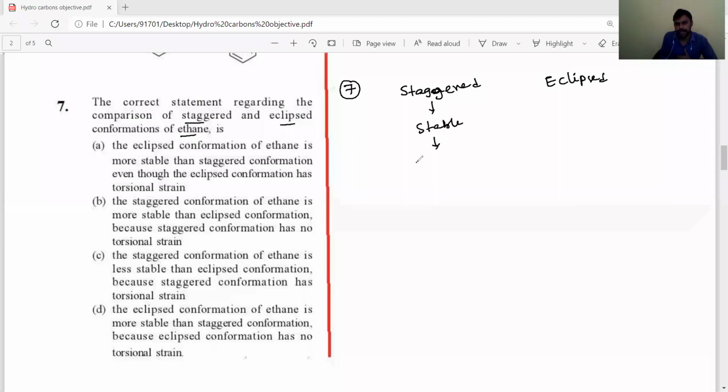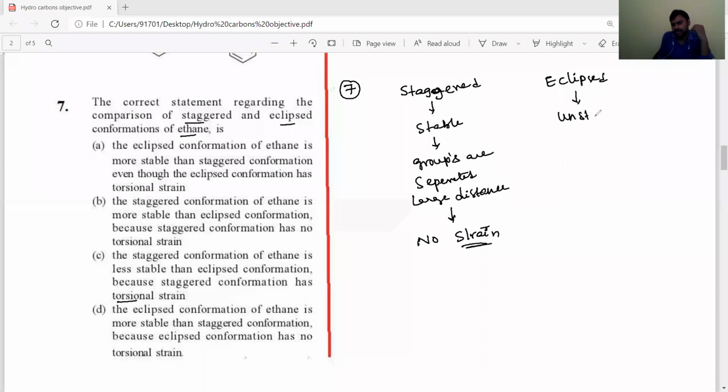The groups are separated by a large distance, then no strain. No staggered strain or torsional strain, whatever it may be. No strain. Now you are thinking about the eclipsed form. It is unstable and has more energy.